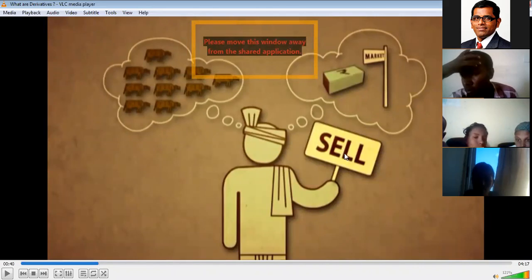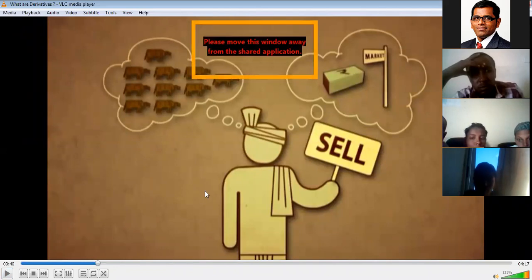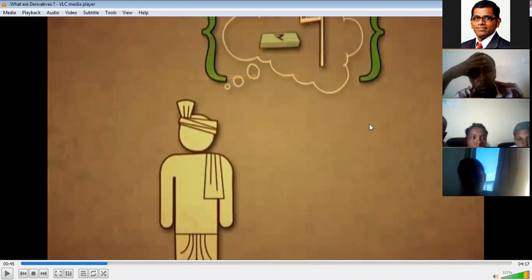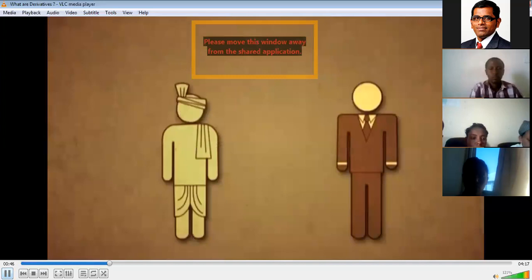It's very difficult to sell in the market after 1 year. So what should the farmer do now? Let's see. He has to protect his business. He has to sell these cows after 1 year. Now he has to protect his business by making some contract.